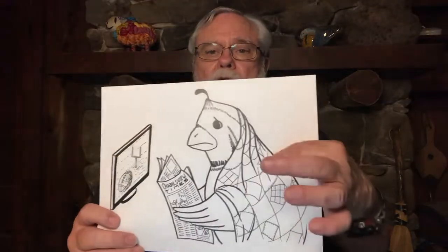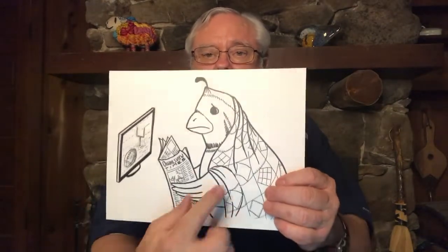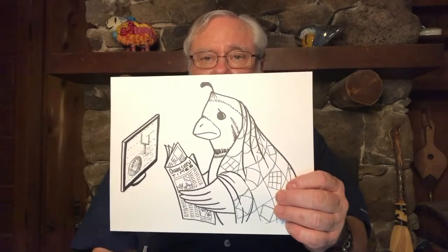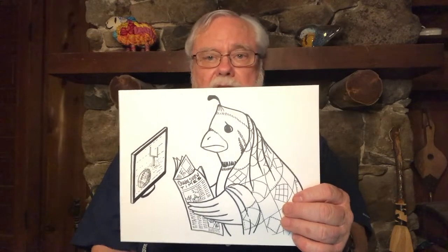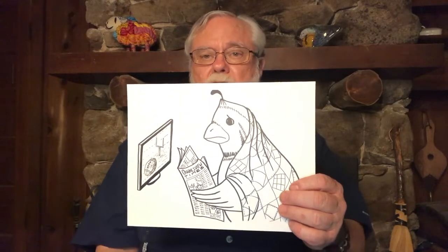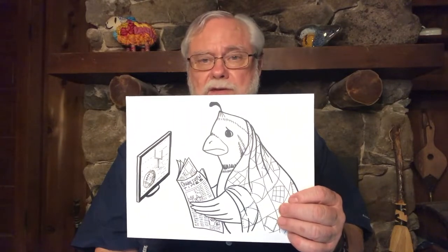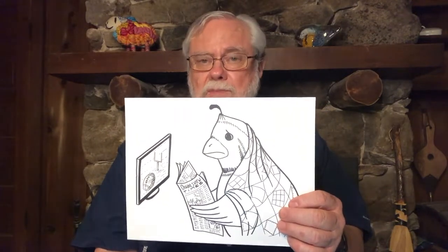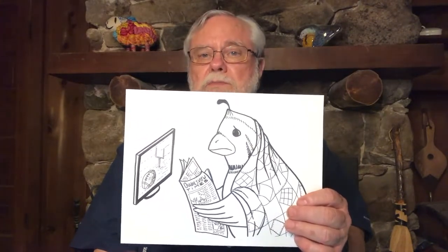So Quentin went home, wrapped up in a quilt, which is a blanket made out of lots of little tiny pieces of cloth, got out the newspaper and read about the Quails and waited for them to call him and say, please come back, but nobody called. He watched them on television, and still nobody called. And now Quentin is at home feeling very lonely and feeling like he wishes he hadn't had to quit the Quails. He wishes he'd have been a lot nicer. And he's hoping someday he'll get a chance to show them that he can once again be a good sport. But that's where our story stops.